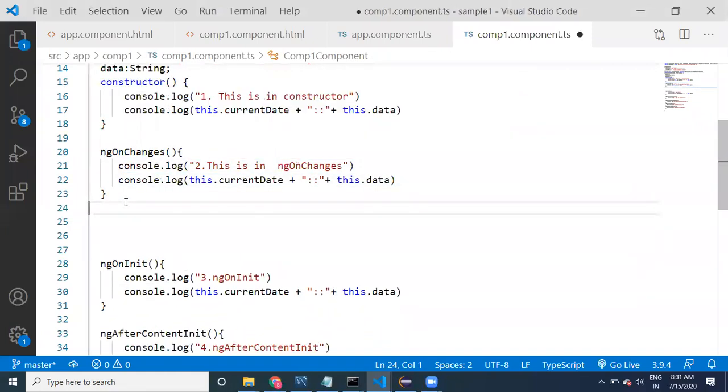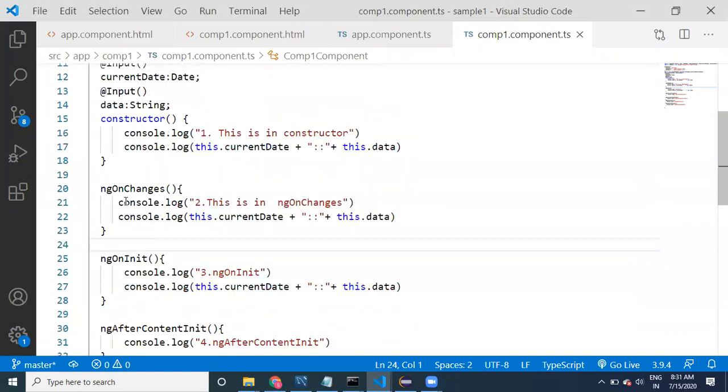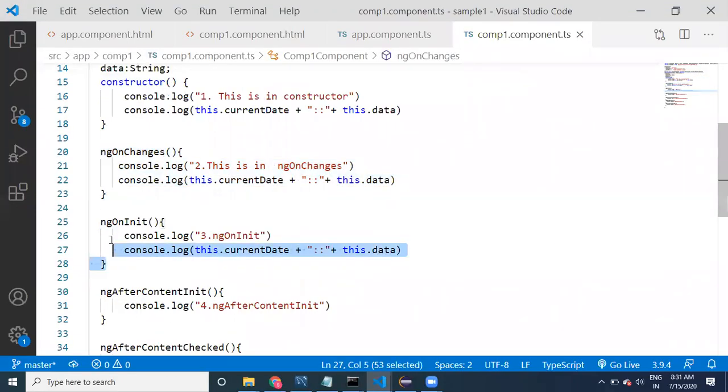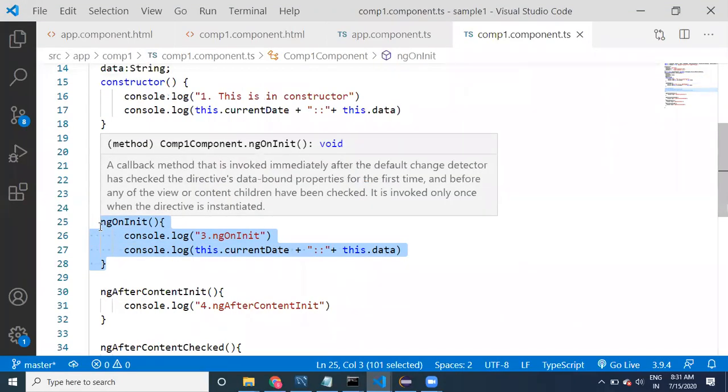Now, one point we came to know is that these input property values will not be available in the constructor, because the constructor is called before injection. Input values are assigned after the constructor, so these values cannot be used there. It is better to write after the constructor. Data is available in ngOnChanges, and also in ngOnInit.